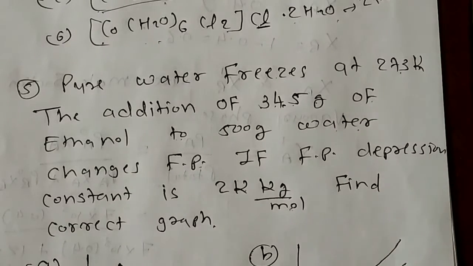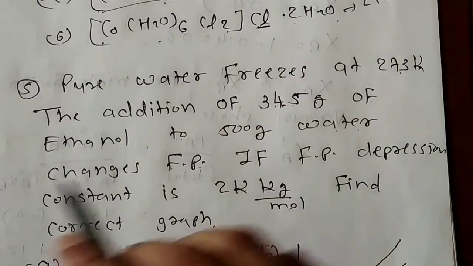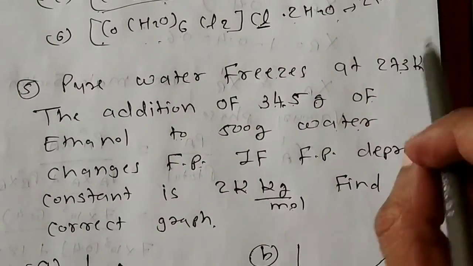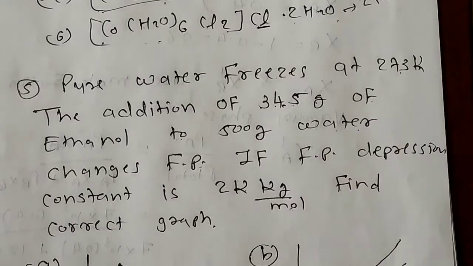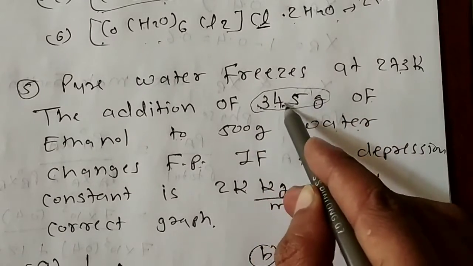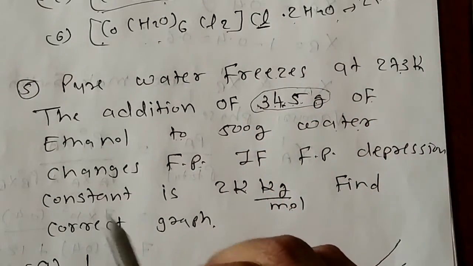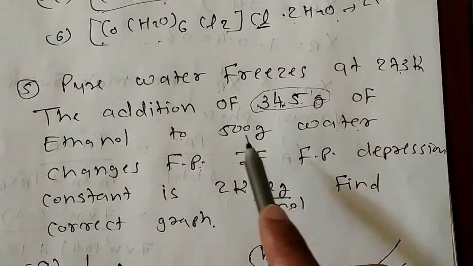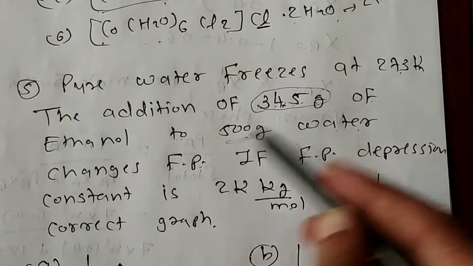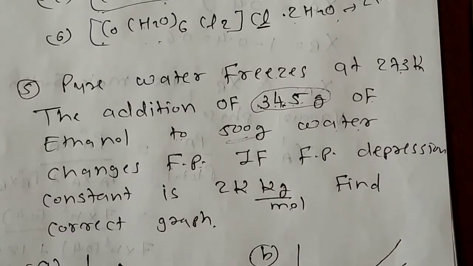Okay, so here in the question it is given to us that the freezing point of pure water is 0 degrees Celsius or 273 Kelvin. If we add this much amount of ethanol, 34.5 gram, and the weight of water is 500 grams here, the freezing point will decrease.